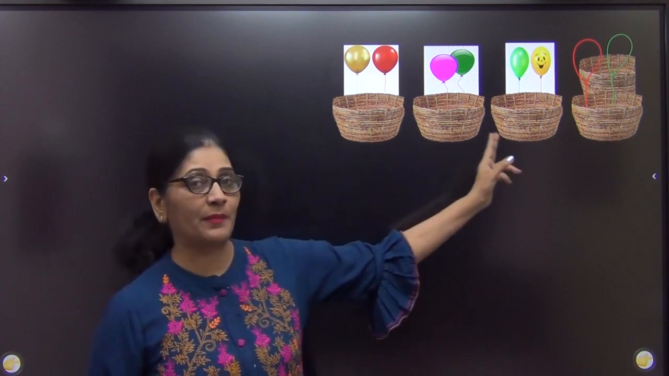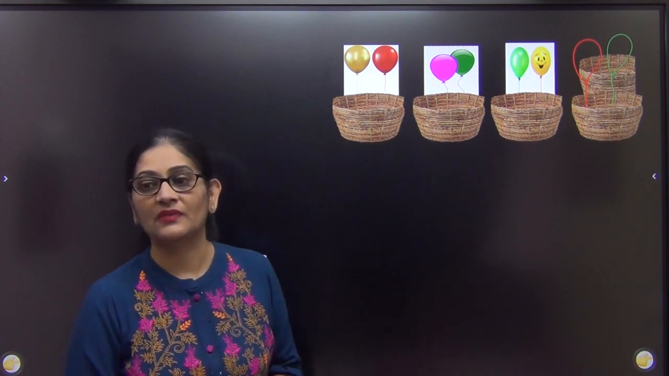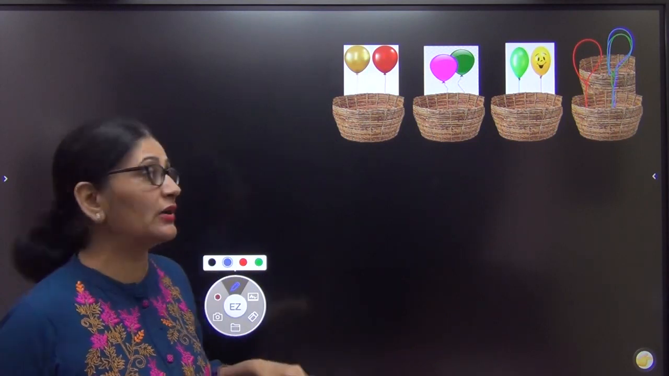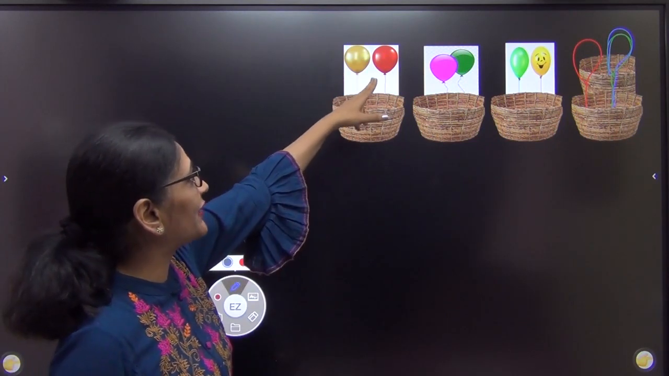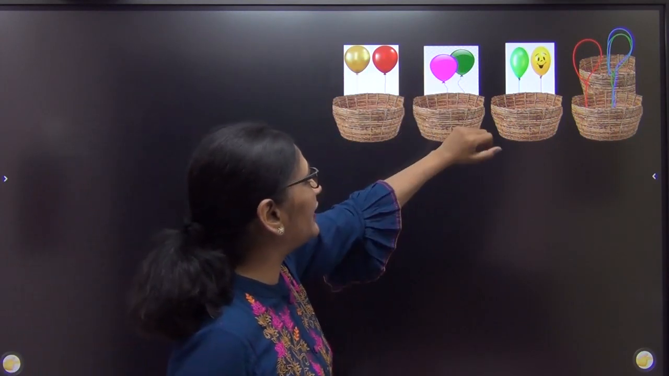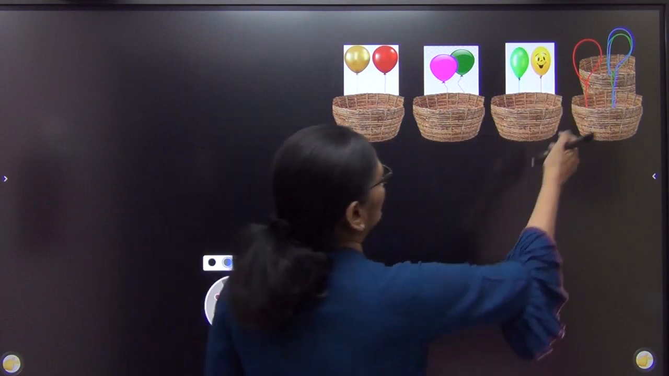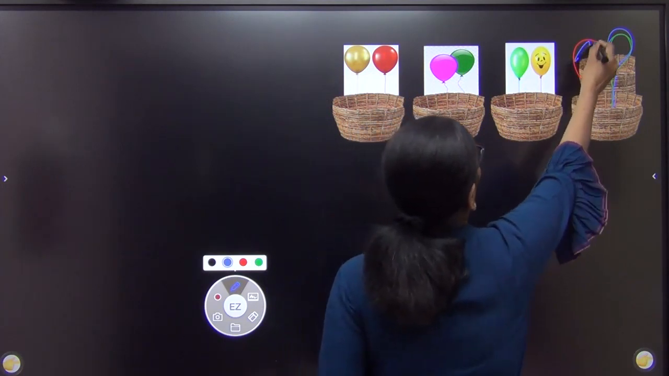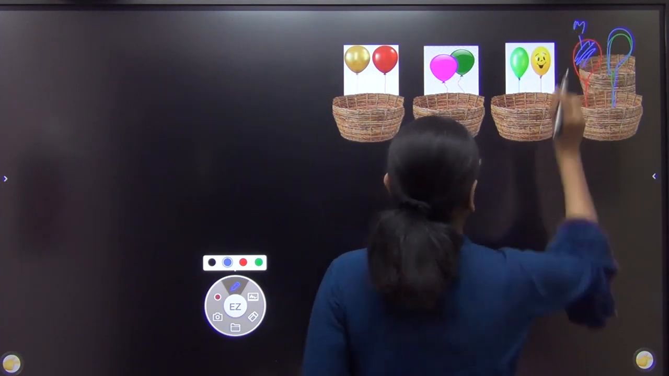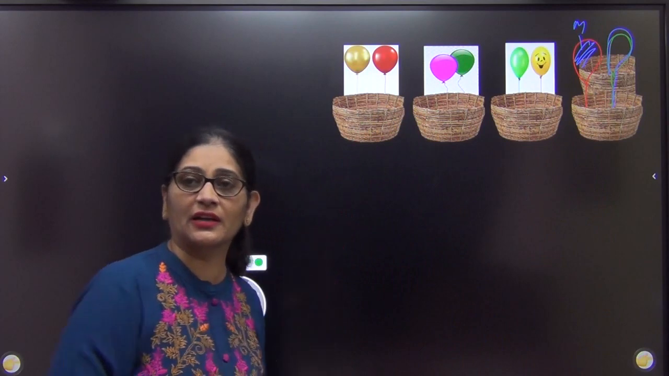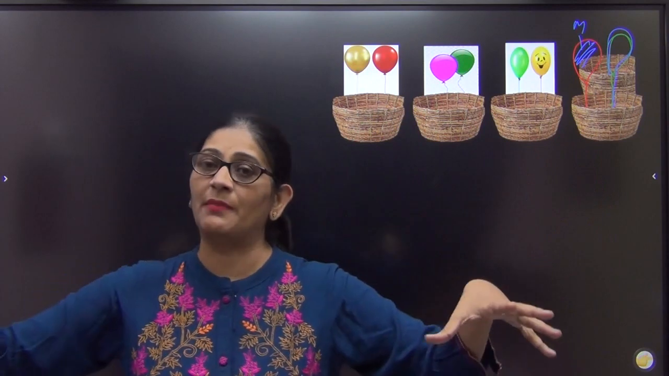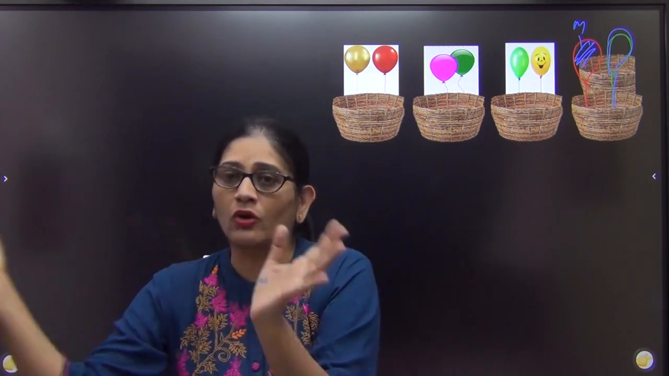I have 4 baskets. You can see here. हर basket पे दो कलर का balloon डाला है. Say it is golden and red here. It is pink and green here. Light green and yellow here. And maybe it is blue, and you consider this as another color, maybe magenta over here. I should have had all different colors balloons. मेरे पास 4 basket हैं. Each basket has a lot of balloons of 2 colors.